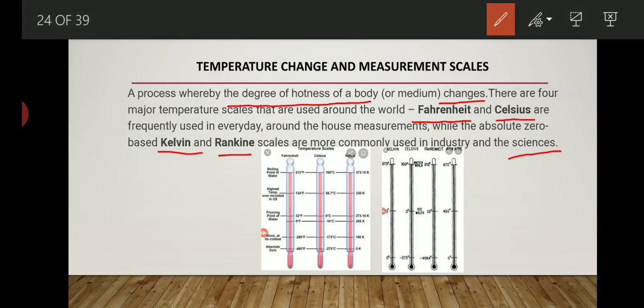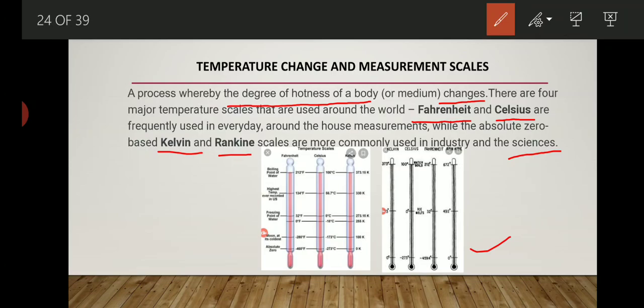Now, how will you understand this more clearly? Just look at this figure. 3 scales are there: Fahrenheit scale, Celsius scale and Kelvin scale. Temperature difference is there. In the second figure also, 4 scales are there: Fahrenheit scale, Celsius scale, Kelvin scale and Rankine scale. So when you compare, what idea will you get?